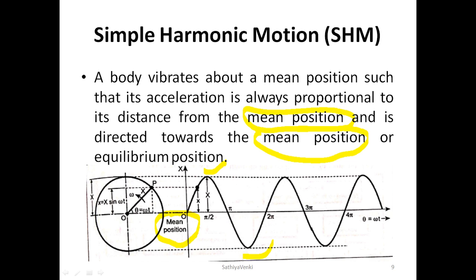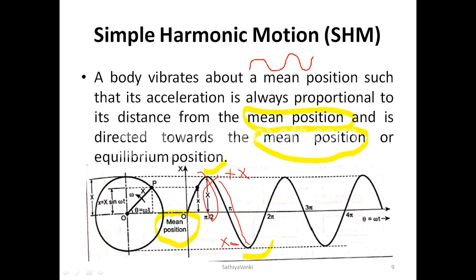The basic thing is that from the mean position it moves towards a positive amplitude, while at the same time it also moves into the negative. The amplitude in the positive direction and the negative direction are the same, and it should cross over the mean position. That's why it comes under the category of simple harmonic motion, and that's why it follows the sinusoidal wave.